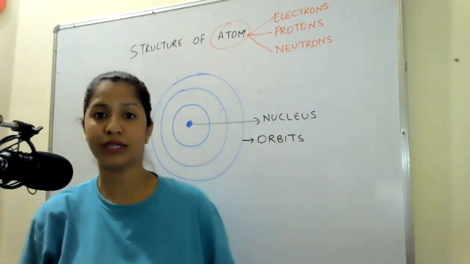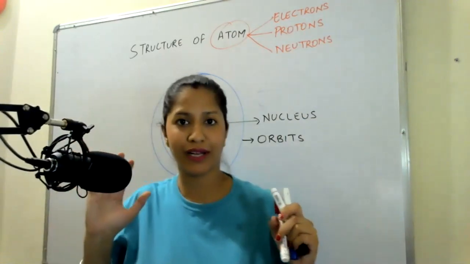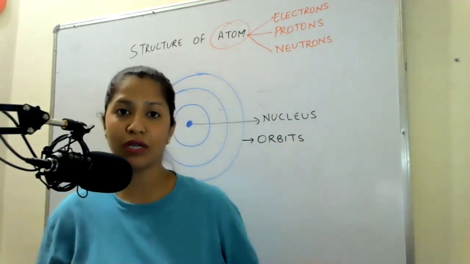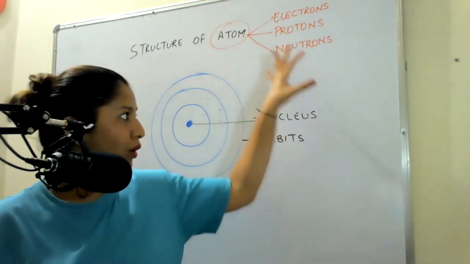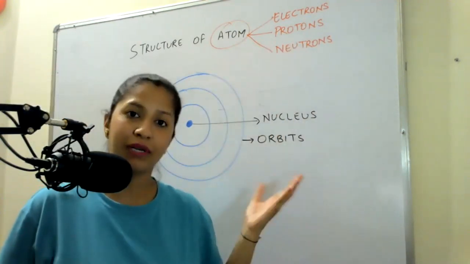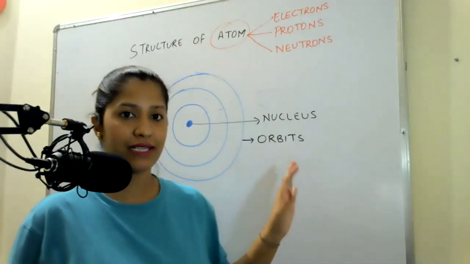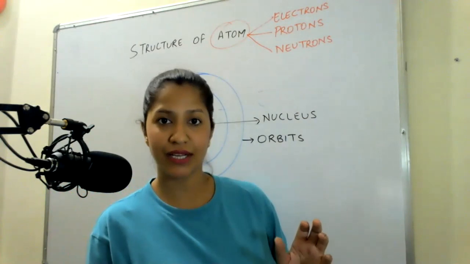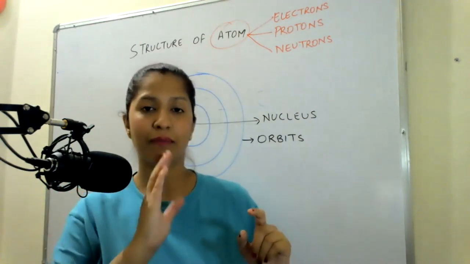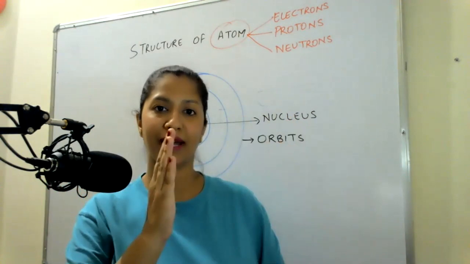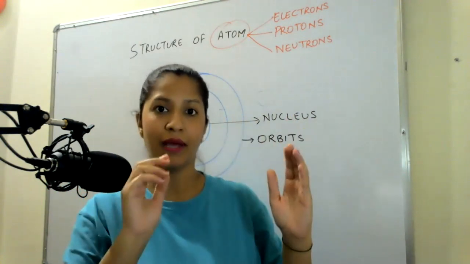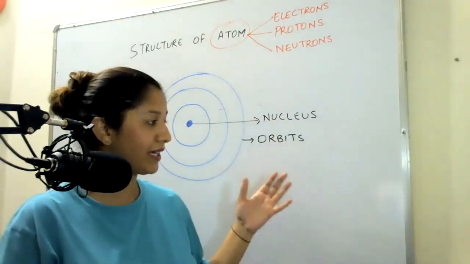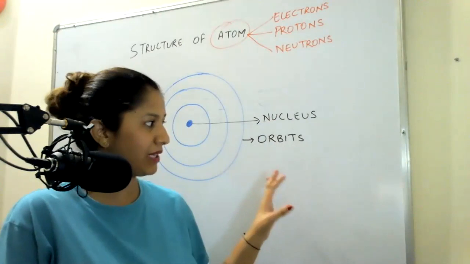Children, one more very important thing. If I touch this mic, I'm not going to get any electric shock. If I touch the marker, if I touch the board, I do not get electric shock. That means although this board is made up of atoms, it is neutral. It doesn't have any positive or negative charge in it, because there are charges around us, plus and minus. Plus and plus will repel, and minus and minus will also repel, but plus and minus are going to attract each other. Since I'm not getting any shock, that means this is neutral.